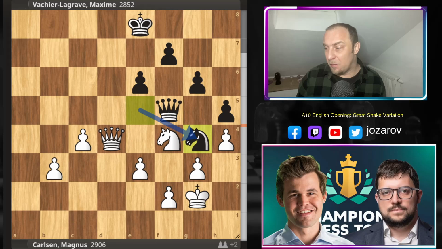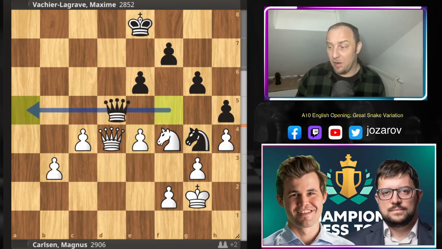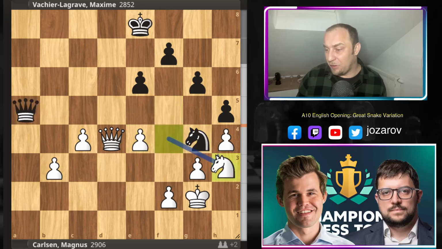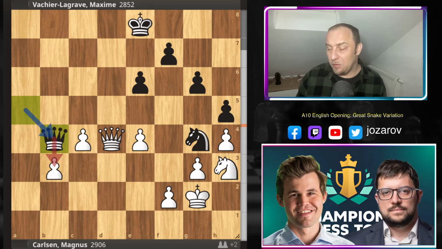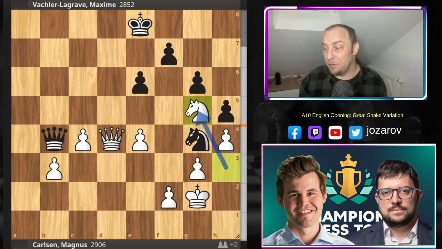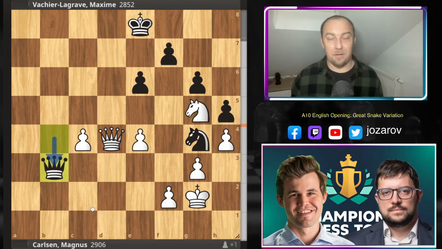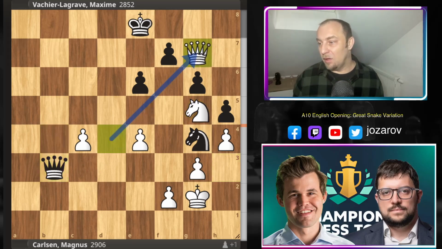Knight to g4 here by MVL, and now e4. We have now queen to a5, knight to h3, queen to b4, trying to attack this pawn, but it's simply not working. Magnus found now a brilliant plan, knight to g5. The issue is you cannot take the pawn here on b3 because you're running into a beautiful sequence.